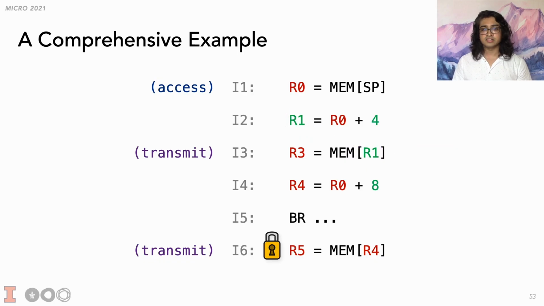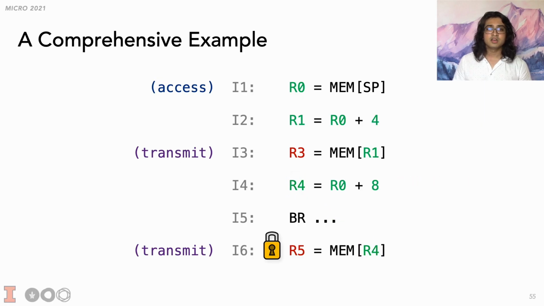Now that R1 is untainted, we can propagate this untaint backwards through I2 by using the rule for add. Remember that program constants are by default untainted since we assumed that the program is public. Note that R0 is part of two separate data flows to two separate transmits. So when we untaint it in one branch, it affects the other branch as well. This is like a lateral untainting. What happens next is that R4 is untainted via forward untainting through I4.